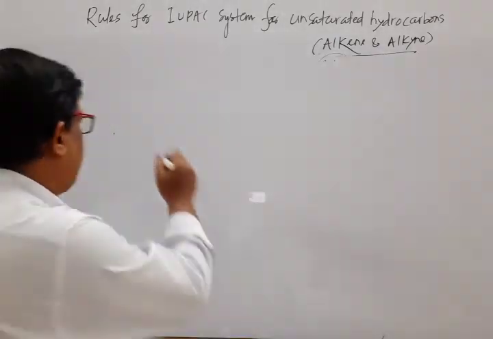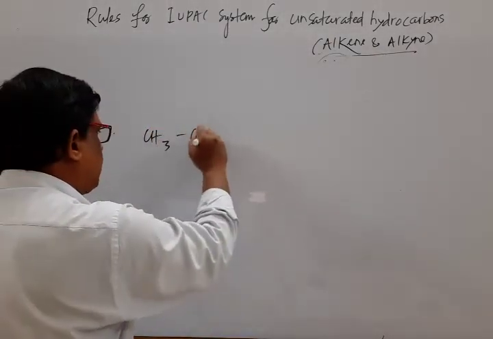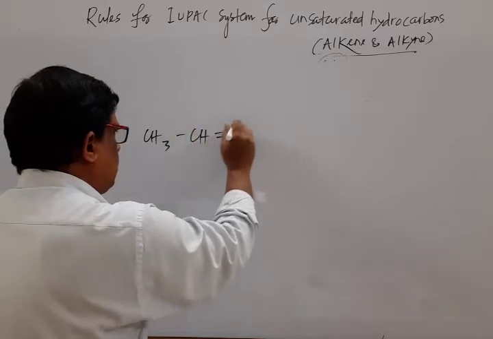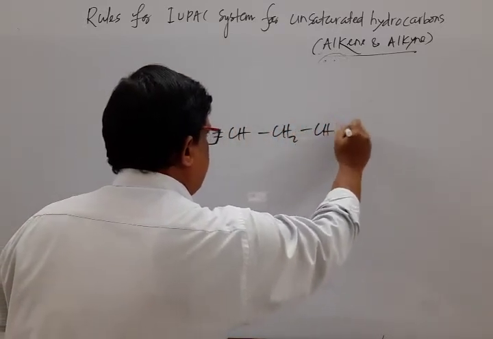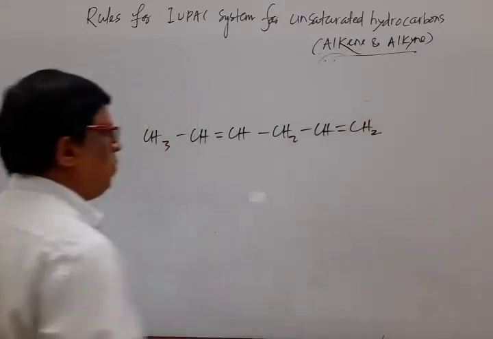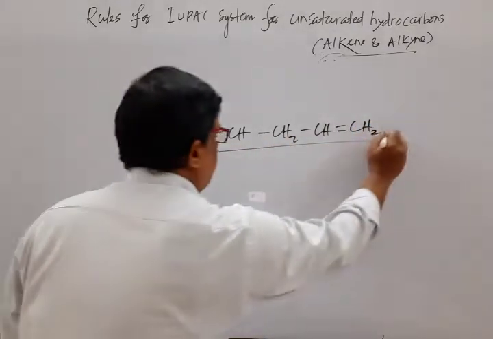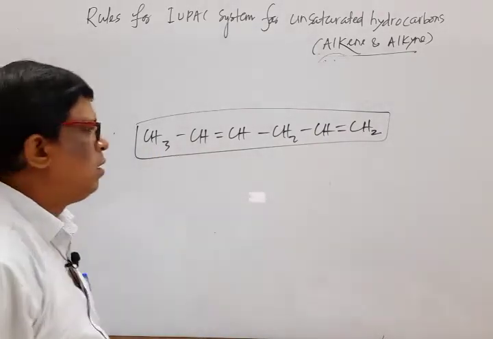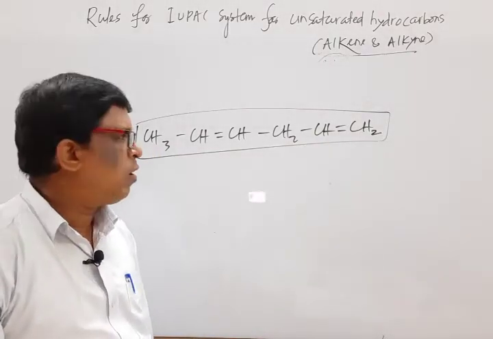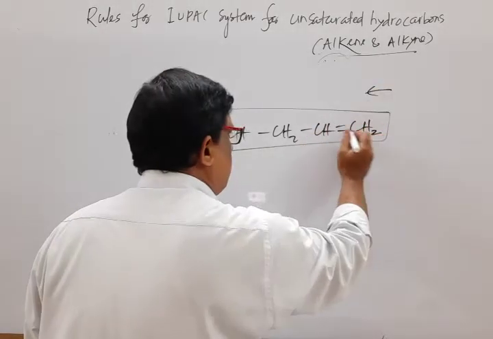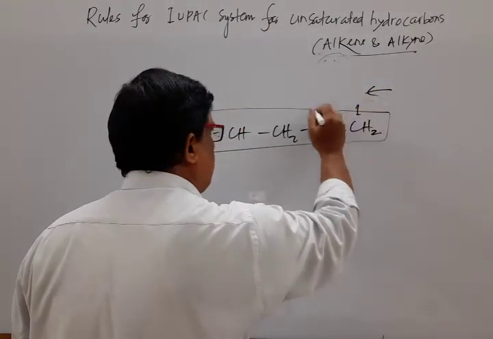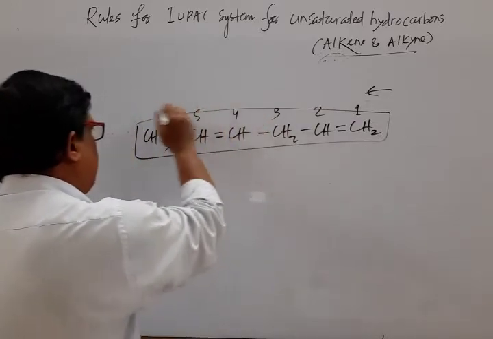For example, CH3, CH, CH, CH2, CH, CH2. Mark that. It is the main chain. No branching is there. It is the main chain. Numbering left to right or right to left? Right to left. Good. Because the carbon atom attached to the multiple bond possesses the least number, 3, 4, 5, 6.